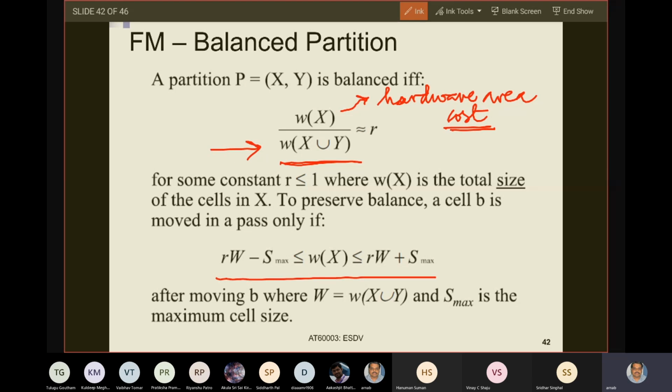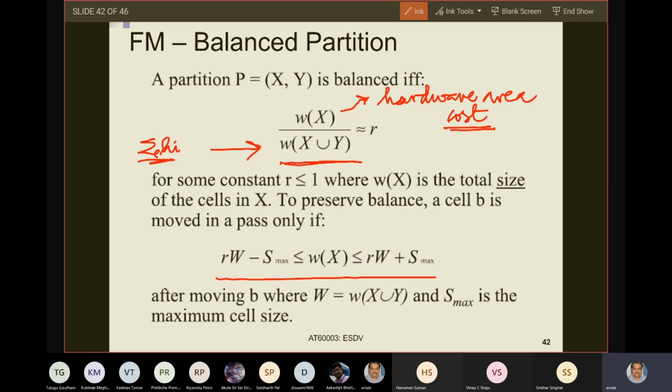So x is the hardware partition, y is the software partition. But everybody has an h value, so therefore you can find out Wx union y. Wx union y is the total hardware area cost of all tasks, that is summation hi over all tasks. So this is Wx union y.